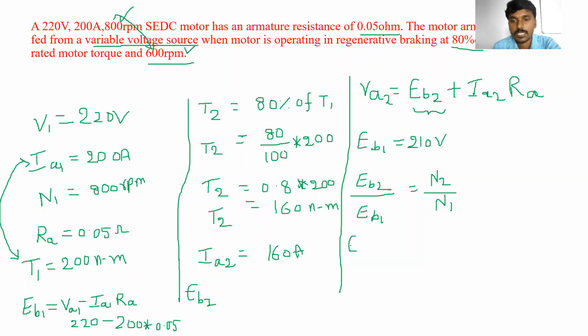So from this equation, EB2 is equal to N2 by N1 into EB1, that is 600 by 800 into 210.